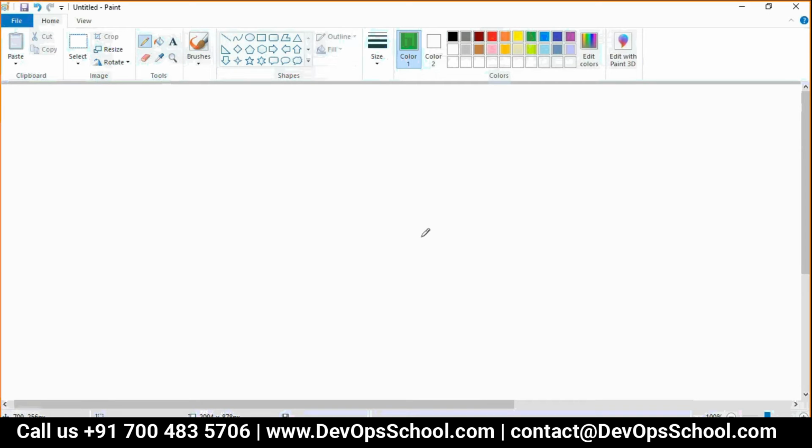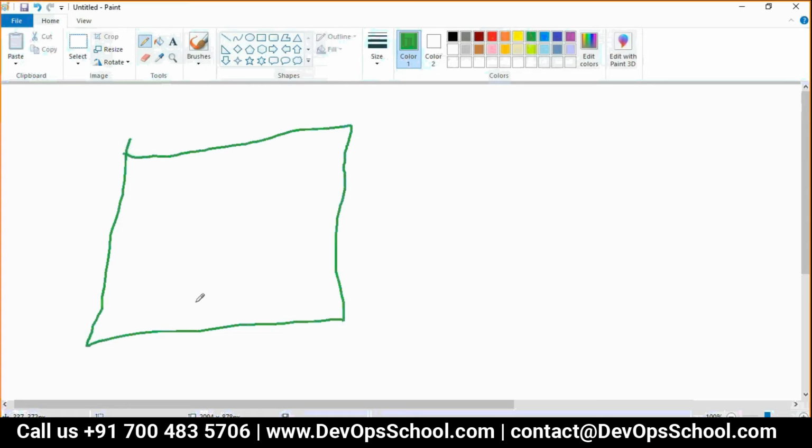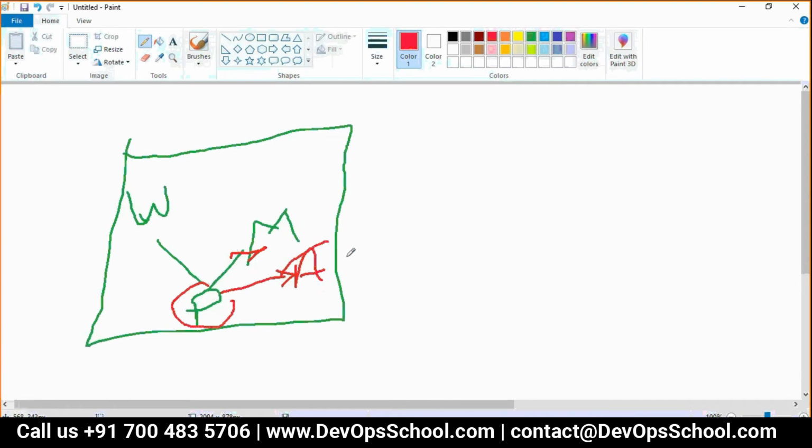So I'll tell you the architecture. If you want to run WordPress, first you have to install PHP, which is an interpreter. Then you have to have a MySQL database, and then the application, which is WordPress. Now, PHP needs Apache. Without the Apache web server, it will not work. So see here: PHP, Apache, MySQL, application. These 4 components you have.